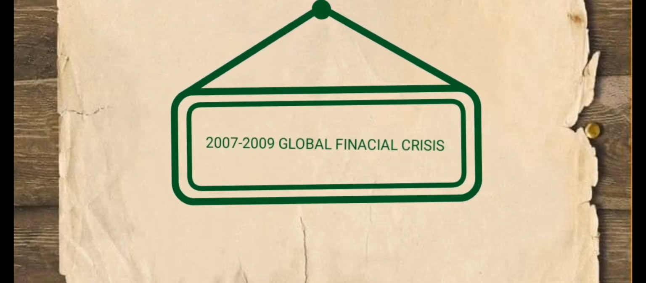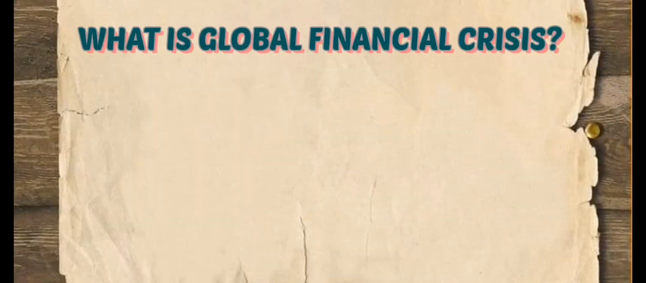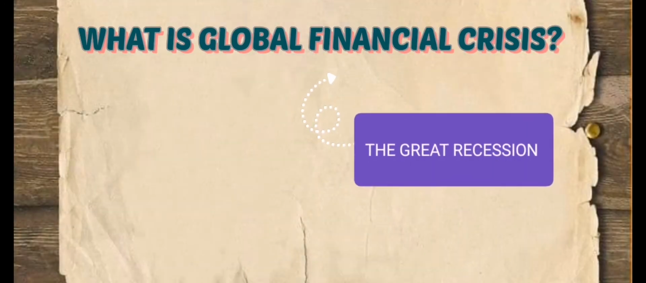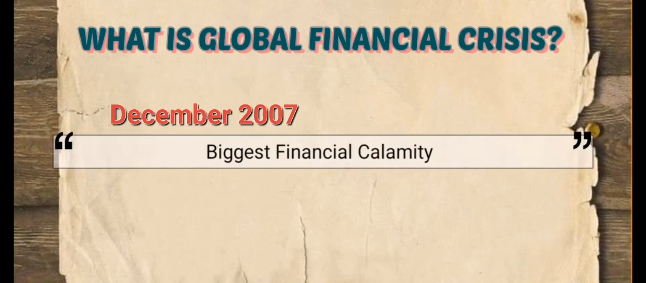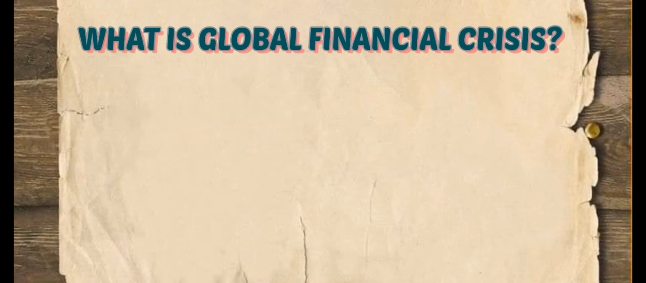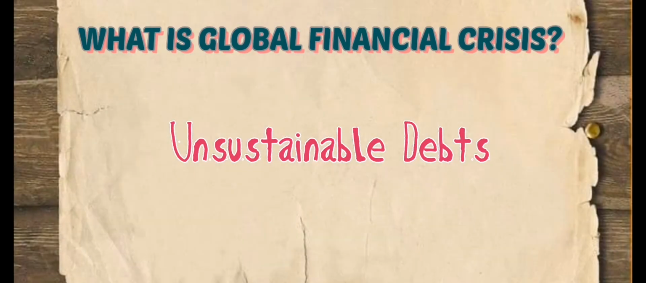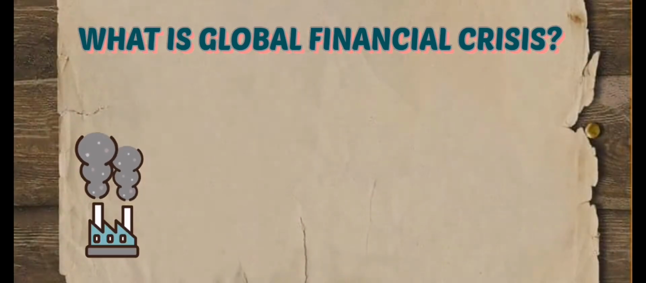Good day everyone, let us study the 2007 to 2009 global financial crisis. What is the global financial crisis? It is also known as the Great Recession. It started back in December 2007, which is considered the biggest financial calamity since the Great Depression of 1929. It was caused by unsustainable debt, which led to the subprime loan crisis.